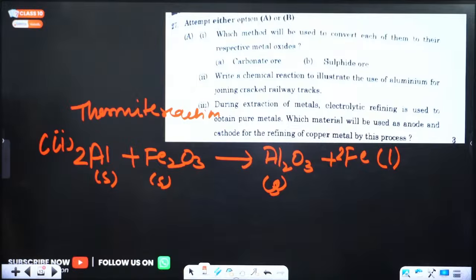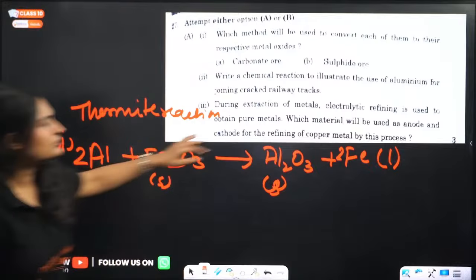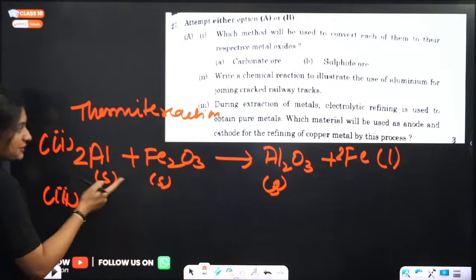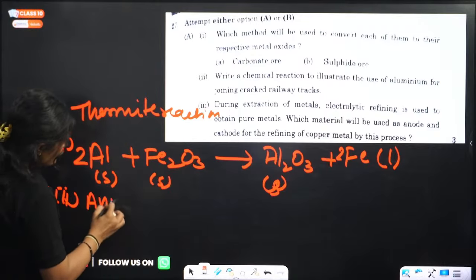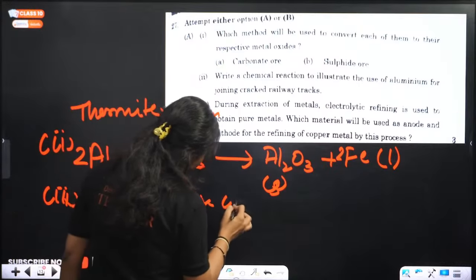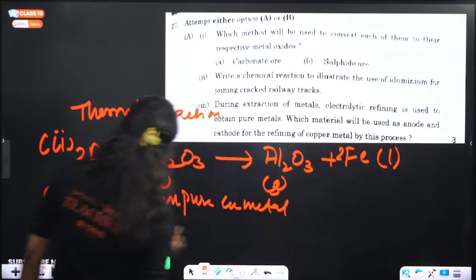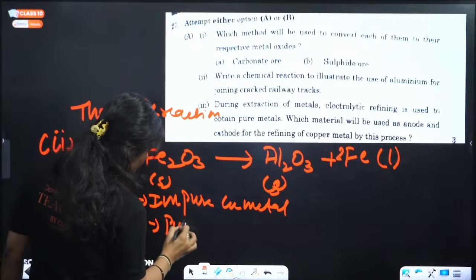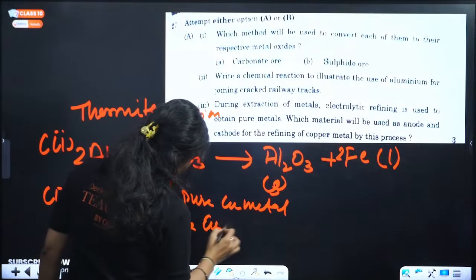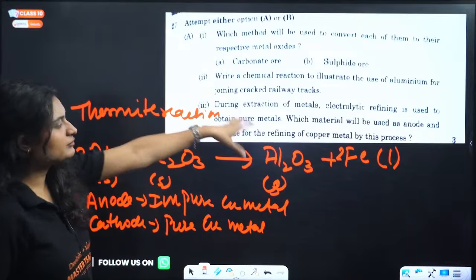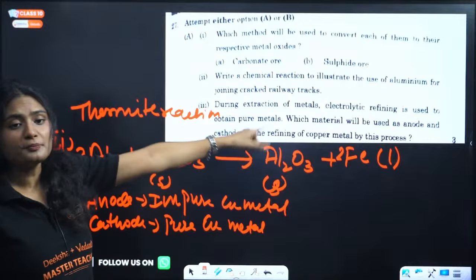Thermite reaction. Next, extraction of metal, we use electrolytic refining, right? Which material will be used as anode and which material will be used as cathode? So simple, my dear students, that is very easy. For copper, the anode will be an impure copper rod, and the cathode will be a pure copper rod. Clear?